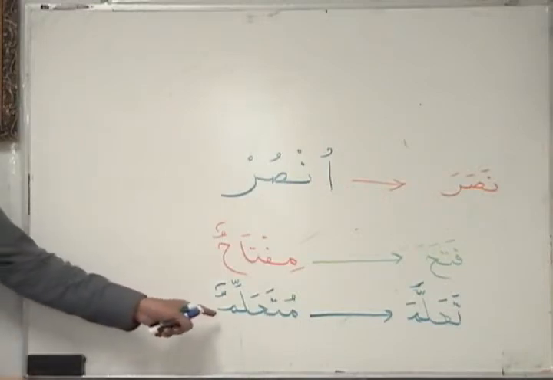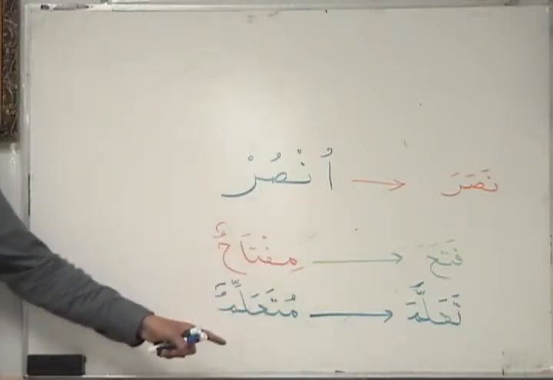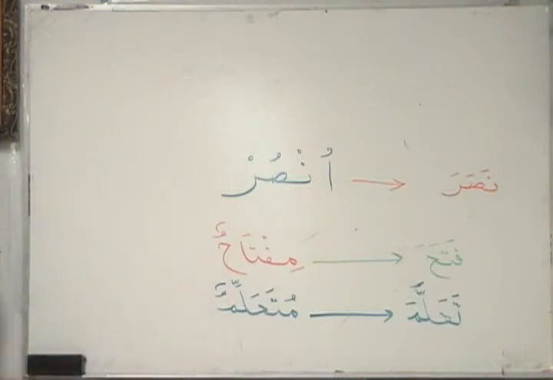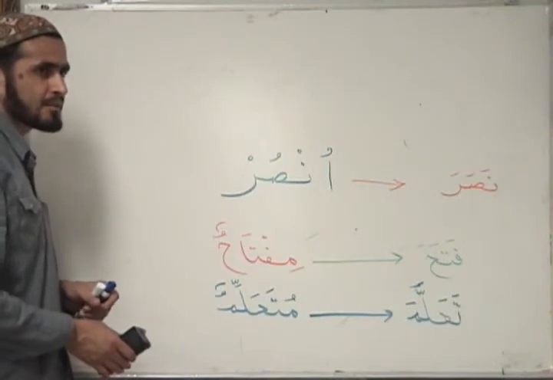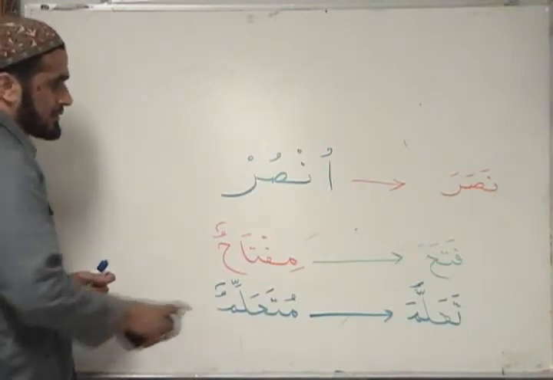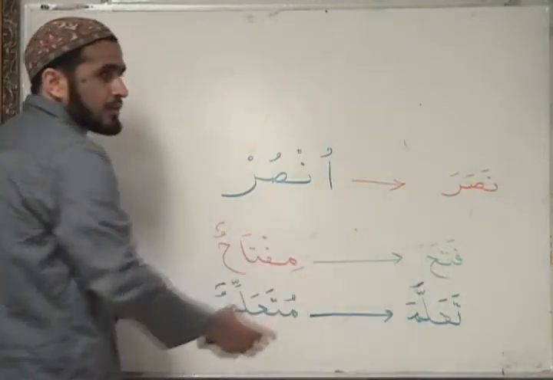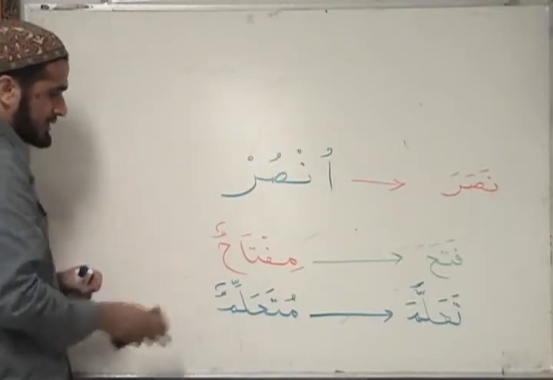Later on you will be able to do this also. From muta'allimun you will be able to go back to ta'allam. So متعلم would be مزيد. It's mazid because in the pure form it's mazid. But miftah is mujarrad because you can go back to fatah. So even though it has 5 letters, it's still considered part of the mujarrad.